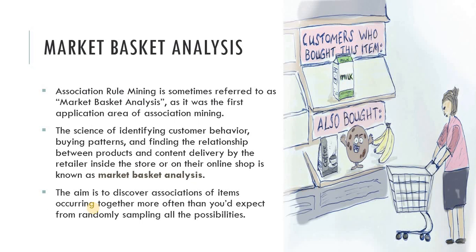The aim is to discover the association of items occurring together more often than you would expect from randomly sampling all the possibilities. So here the goal is finding hidden patterns and hidden relations that we cannot simply identify by just seeing the data. We can identify those patterns with market basket analysis, which is a modeling technique also called affinity analysis, and it helps identify which items are likely to be purchased together.